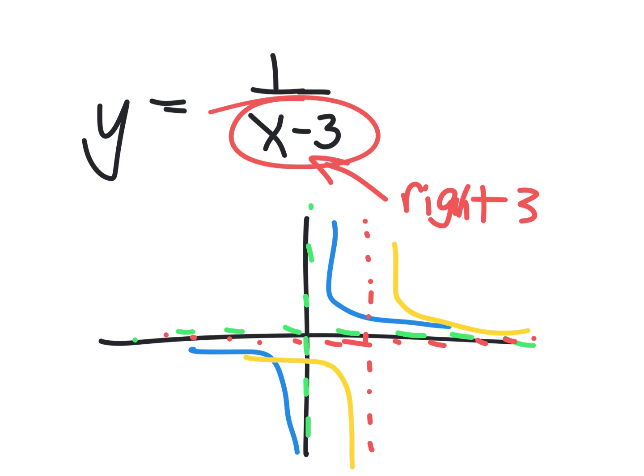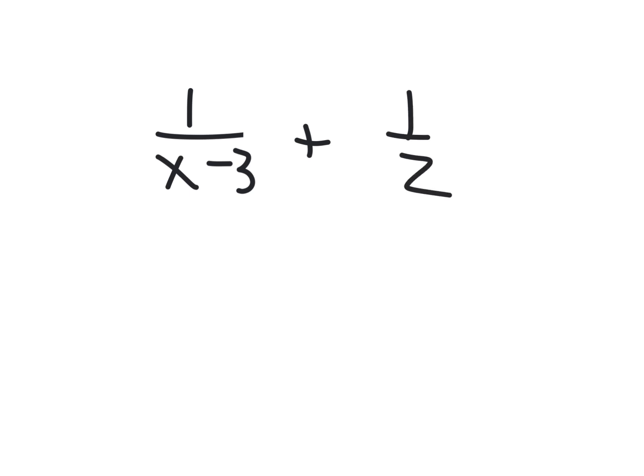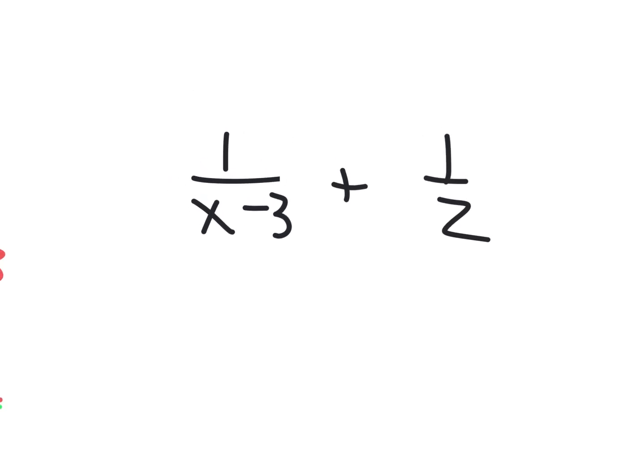Oh, by the way, what if I said plus 8? Where would the whole thing move? Up 8, very good. Okay, and what if you had to add this to this? When you add fractions, which is what rational functions are, you need to get a common what?